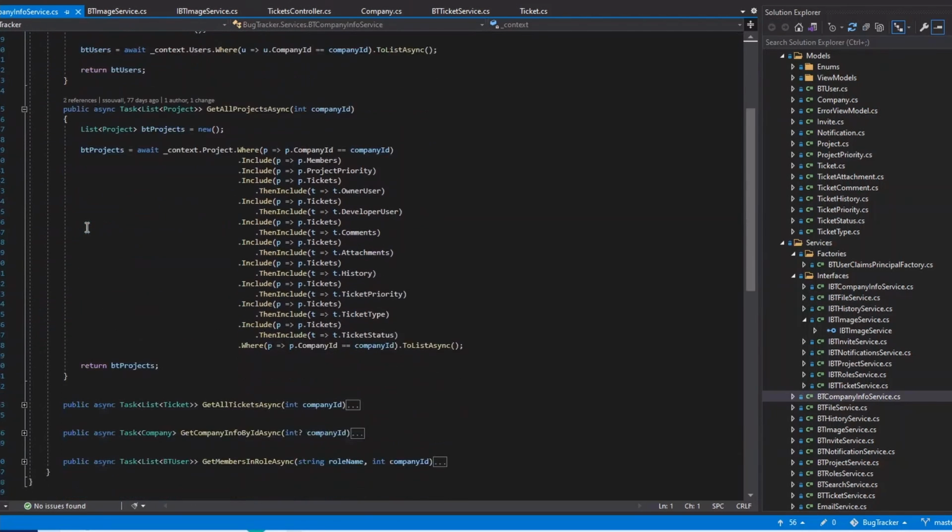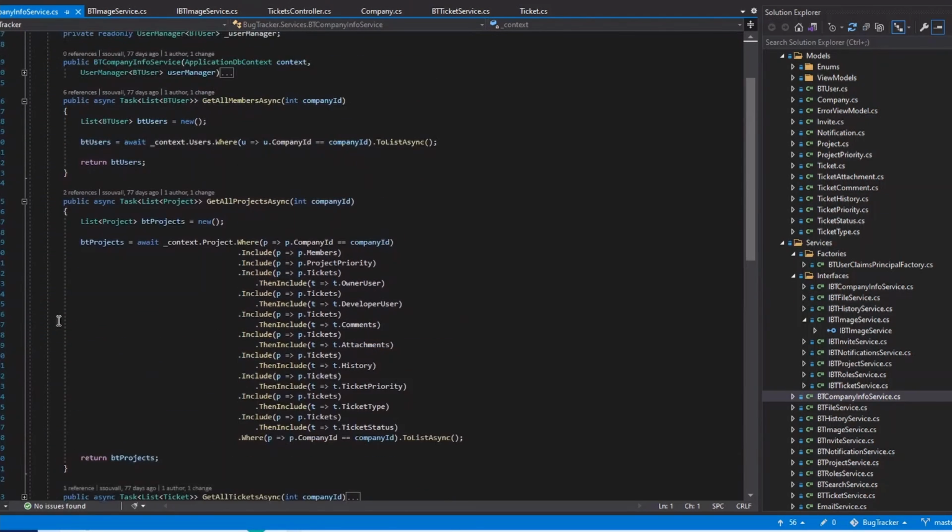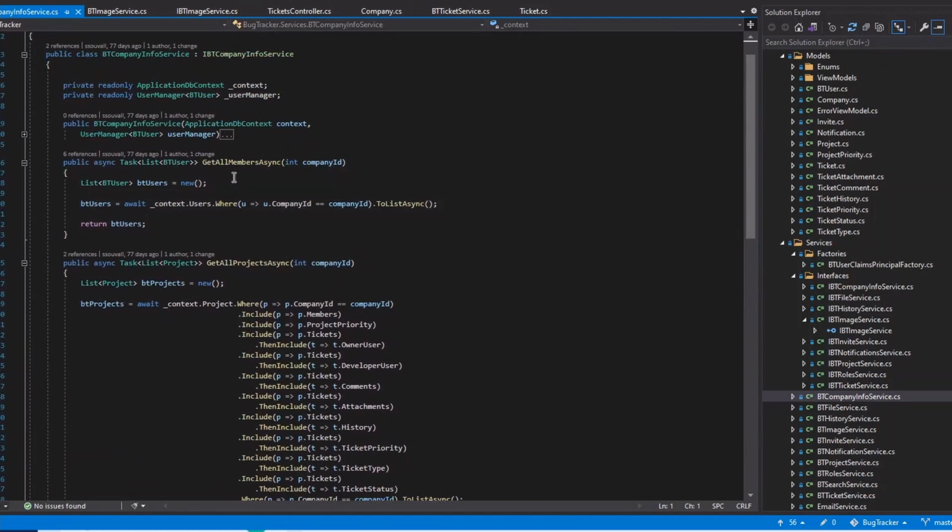Then within this, we have methods that only do one thing. So this method, get all members async, only gets all of the members within a company and then returns them. And that's it. And one thing that I like that you said was it only has one reason to change. And I think that's a really important definition when it comes to the single responsibility principle.